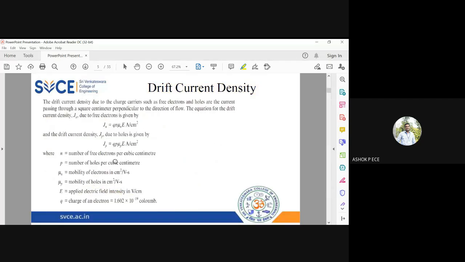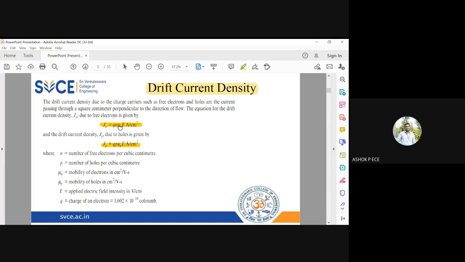And you see here, I told you drifting happens, so whenever you calculate drift current, you have to calculate it for both electron as well as hole. So you will have two expressions: drift current density for electrons and drift current density for holes. Okay, so drift current density for electrons, Jn, will be equal to q into n into mu n into E. Drift current density for holes is given by q into p into mu p into E. And you see here, q and E will be common to both. n is the number of electrons, p is the number of holes.